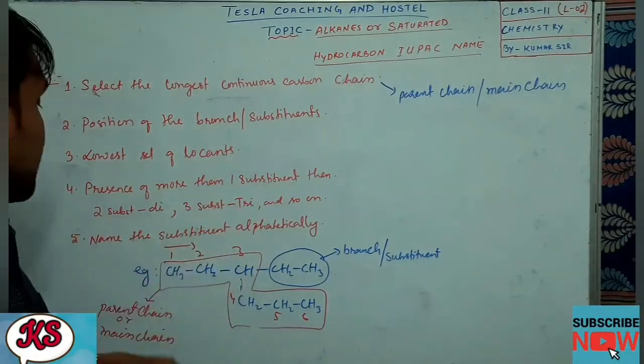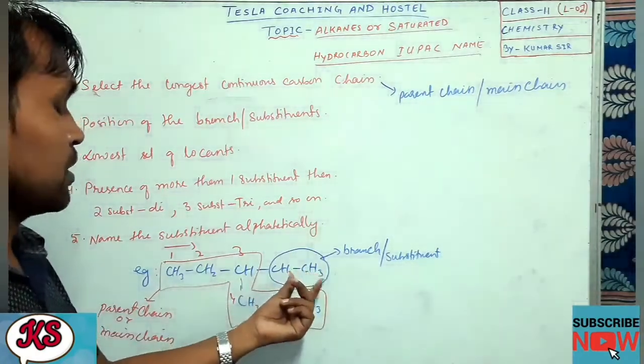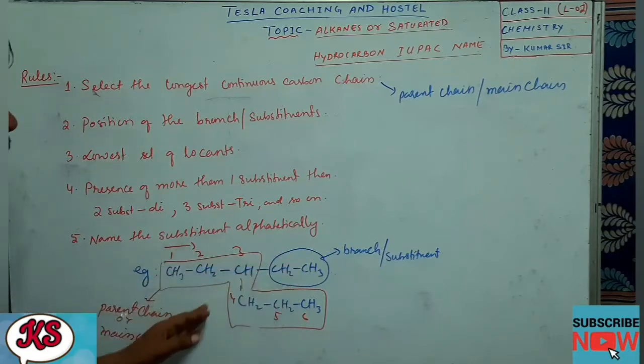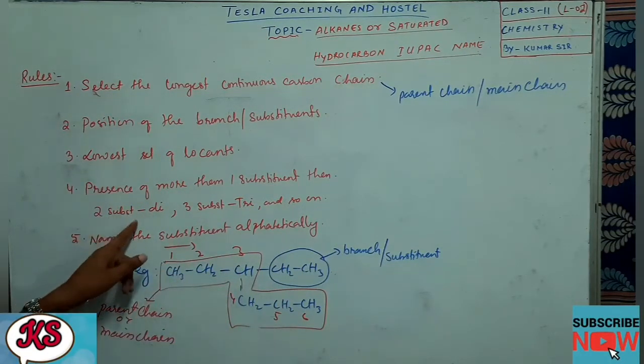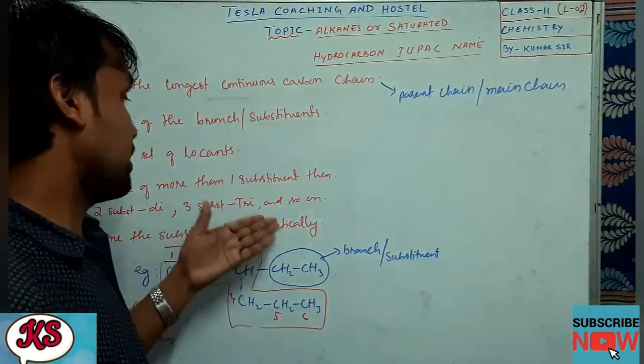Now, presence of more than one substituent. If there is more than one substituent, for example CH3, CH2, CH3, here also CH2, CH3, if the branch is there two times, the same thing is repeated. In that case, if two substituents are repeated, we use the word di. If three are there, then tri.